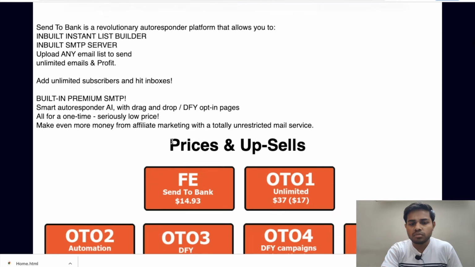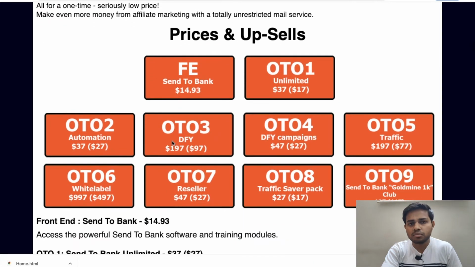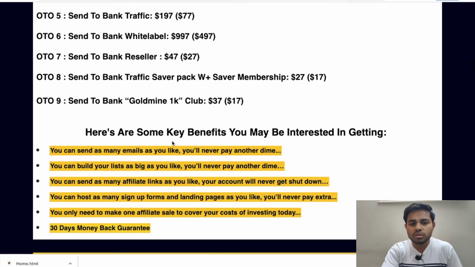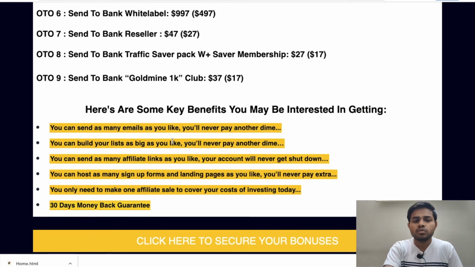And when you scroll down more guys, here you can see the prices and upsells, but we'll talk later about the prices guys, because I want to show you some key benefits of this software guys, and I'm going to explain all these key benefits to you one by one. So the first key benefit of Send2Bank software is that you can send as many emails as you like. You will never pay another dime.